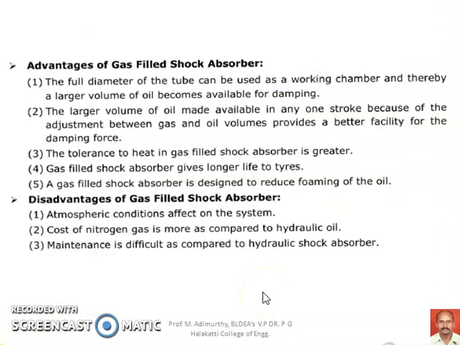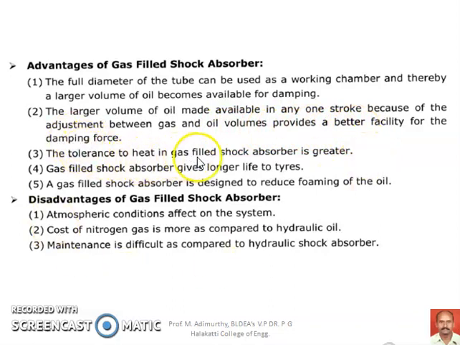So what are the advantages of using this gas-filled shock absorber? The first advantage is the full diameter of the tube can be used as a working chamber, and a large volume becomes available for damping because there is no reduction in volume above the piston and below the free piston. And a larger volume of oil is available in any one stroke because of the adjustment between the gas and oil volumes, which provides a better facility for damping force.